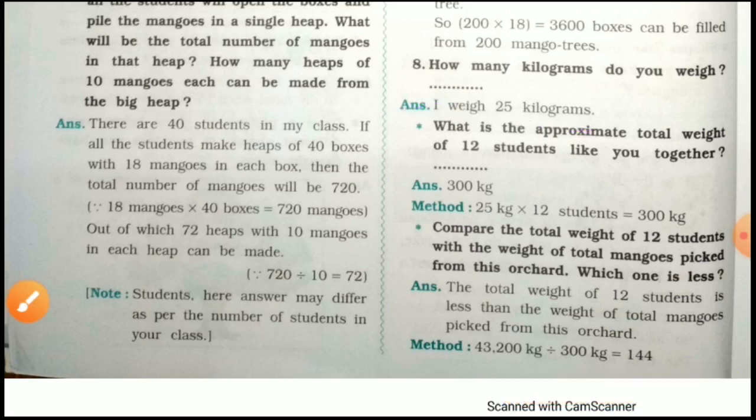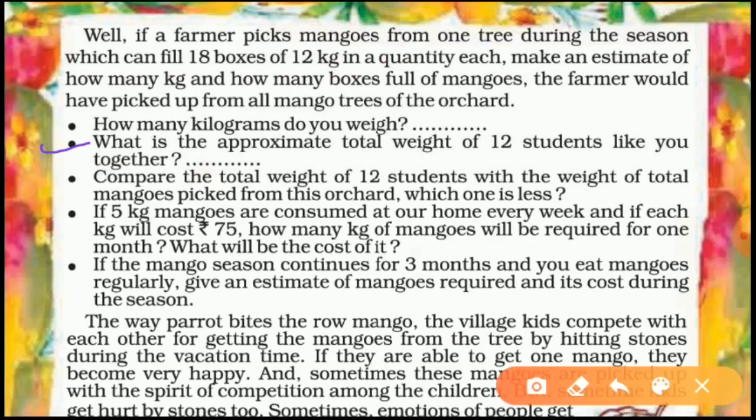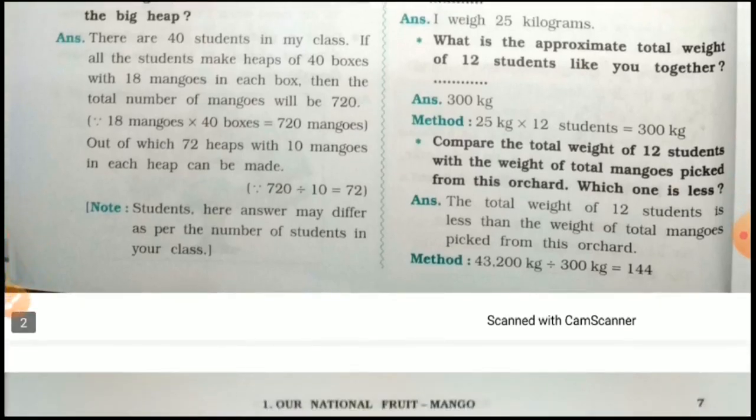Then the next one is: what is the approximate total weight of 12 students like you together? So once again we will have to write the approximate weight of 12 students. Suppose each student weighs 25 kilograms, then what is the weight of 12 students?